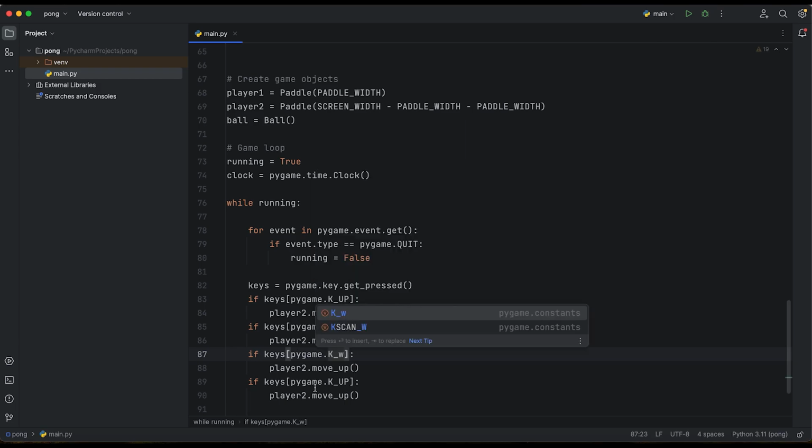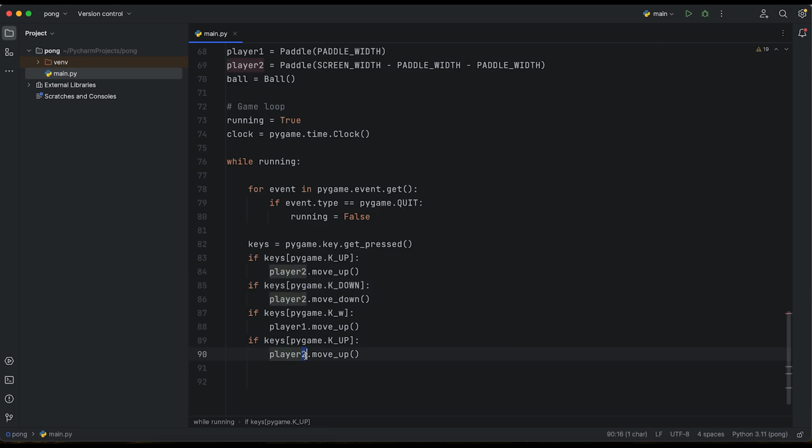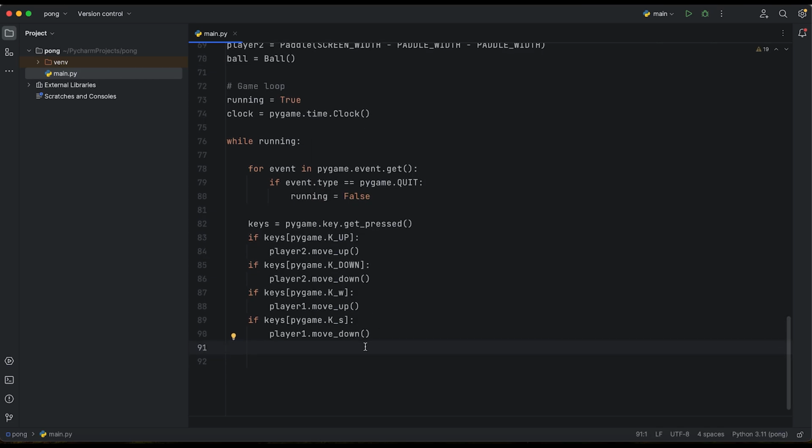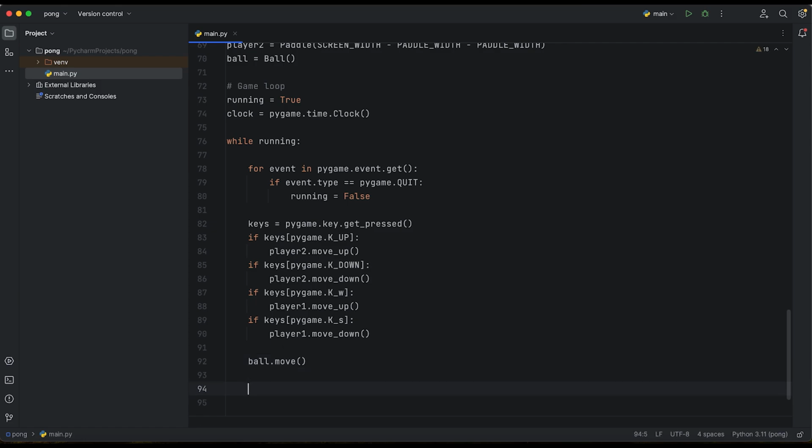Okay, W is move up, but player 1 also here, player 1 move down, but with the key not up, but key S. And whenever someone clicks S, our player will go down. So we created the logic of pressing our buttons. Whenever we've got our press buttons logic, we need also our ball to move. And that's all that we need to move our ball.